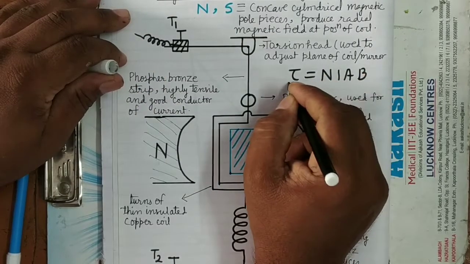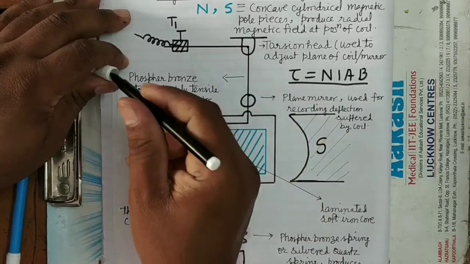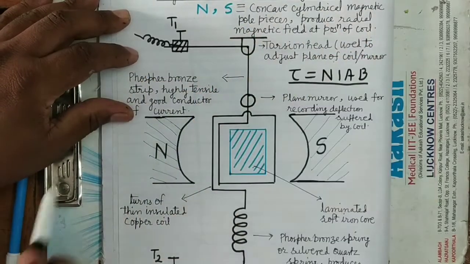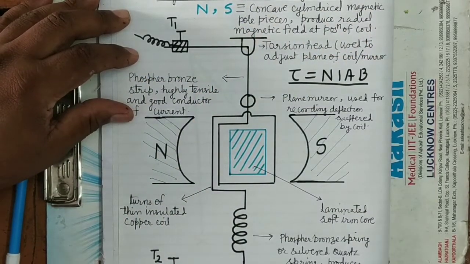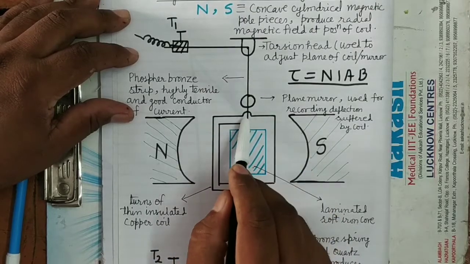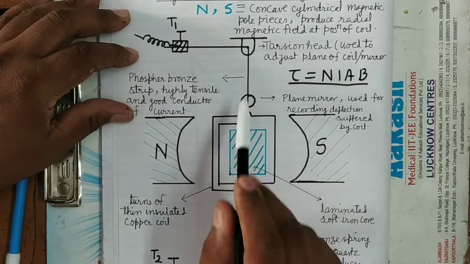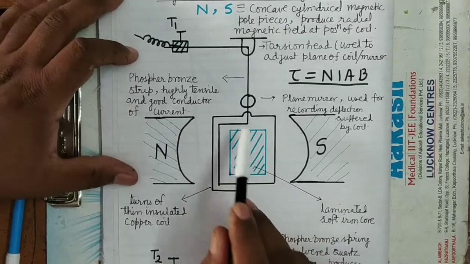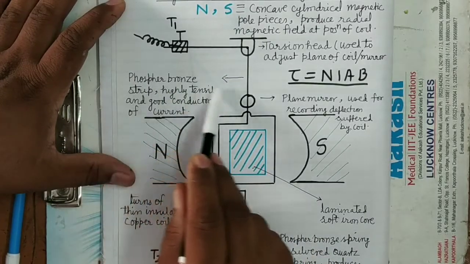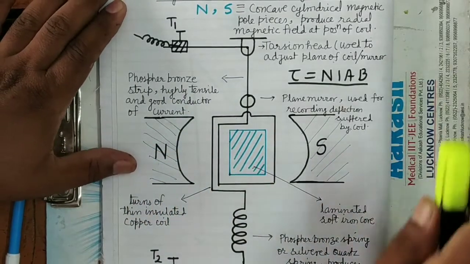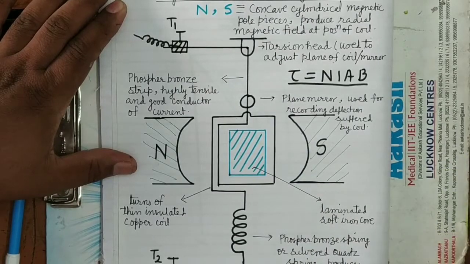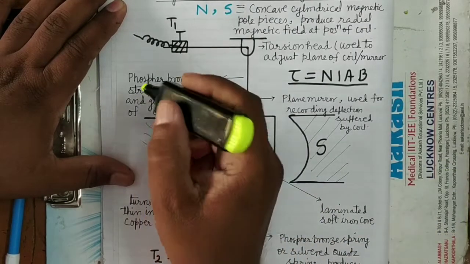As you can see from its name, it is very clear that it is a suspended coil galvanometer, meaning the coil is suspended. Here the coil is suspended from a phosphor bronze strip. You can see here, it is suspended from a phosphor bronze strip. It's clear. What is a phosphor bronze strip?